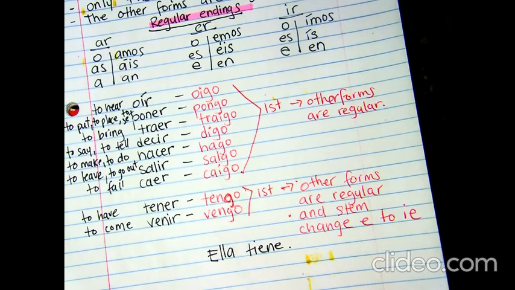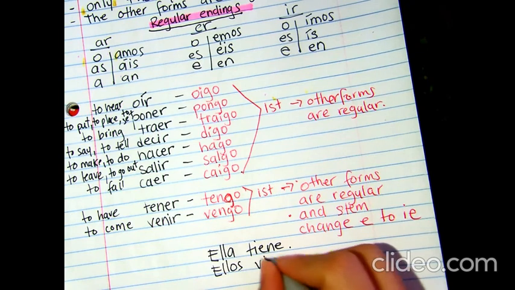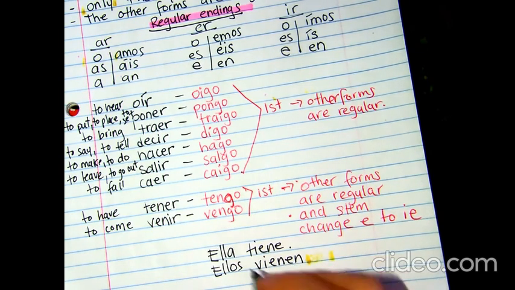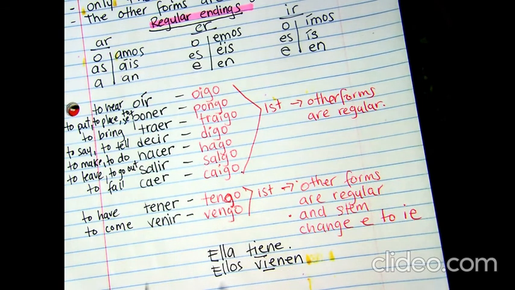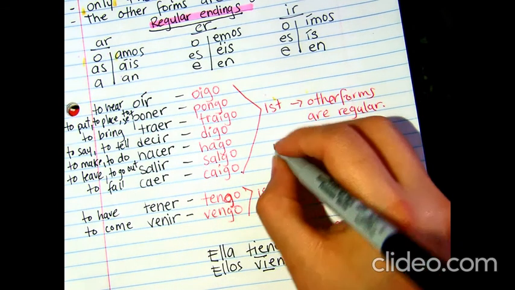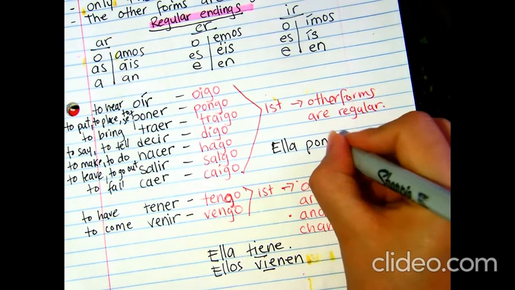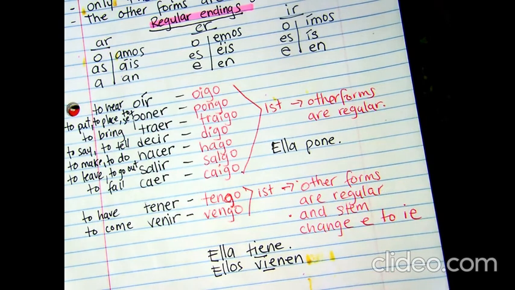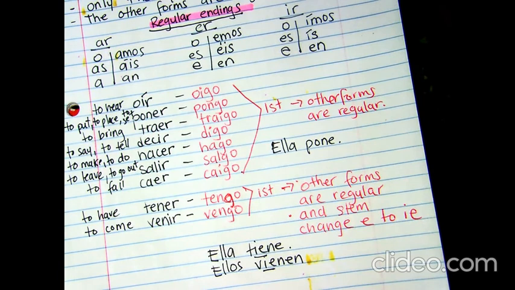If you want to say they come, ellos vienen, right? You see that? Stem change. In here, that doesn't happen. You want to say she puts, you say ella pone, right? It's very regular. Okay? So make sure you know your regular ending verbs and make sure you know how to stem change from E to IE. Okay? Muy bien, chicos.